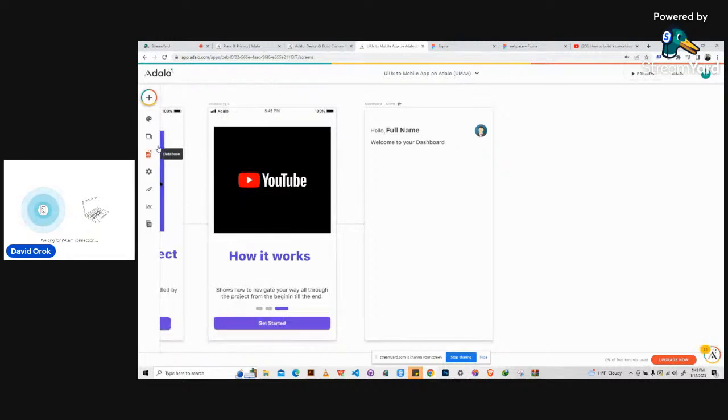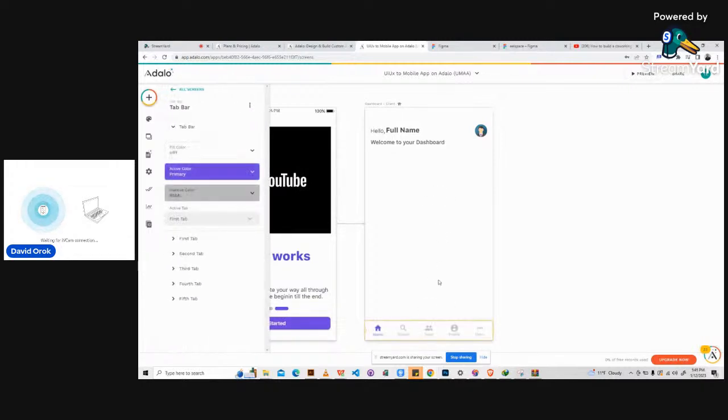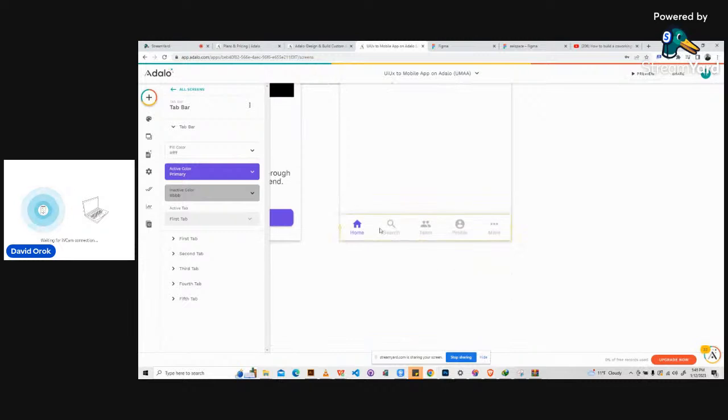Oh, it was supposed to follow me, but it's not following me anymore. Oh, it followed me. All right, so this is it. I just tap and then it's here. By default, it has five components. We have the first tab, second, third, fourth, and fifth. It doesn't have more than that. You can add more than that.